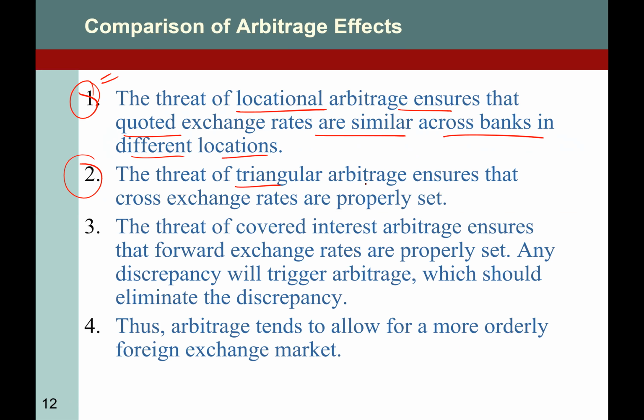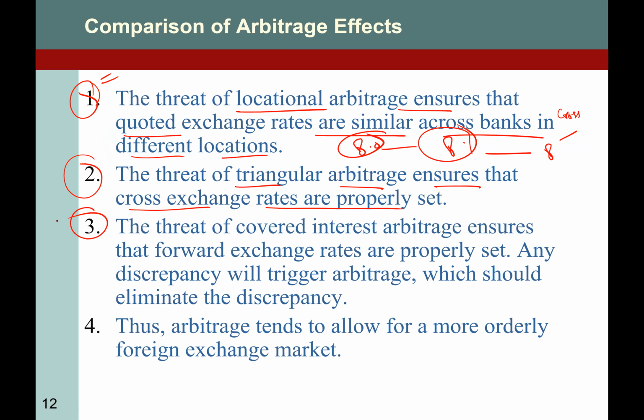The threat of triangular arbitrage ensures the cross exchange rates are properly set. If there is a difference in the cross exchange rate, like in our previous example, we find out it should be 8, but in the market it is 8.1. So people start exploiting this opportunity, and this continues until the rate goes down to 8. So triangular arbitrage also works through market efficiency or market equilibrium, so that there is only one quoted exchange rate throughout the market.